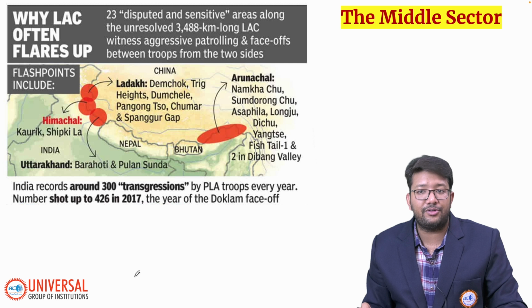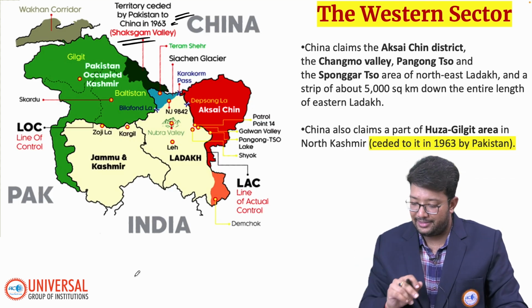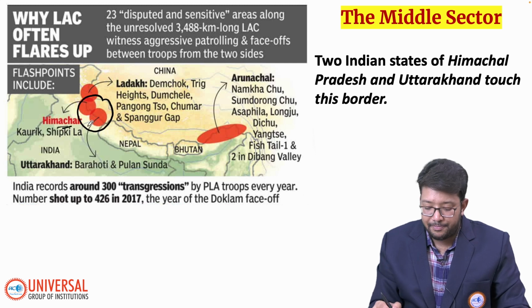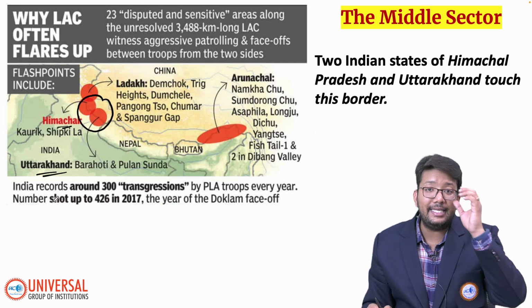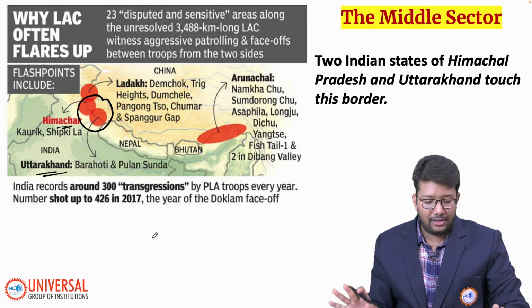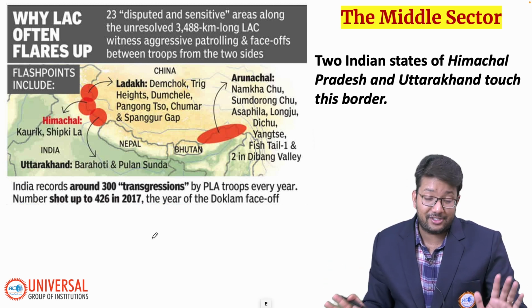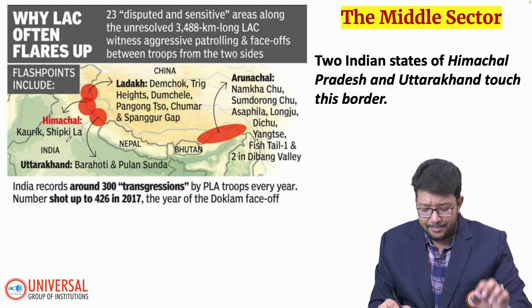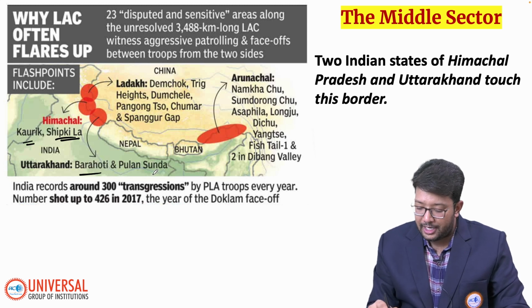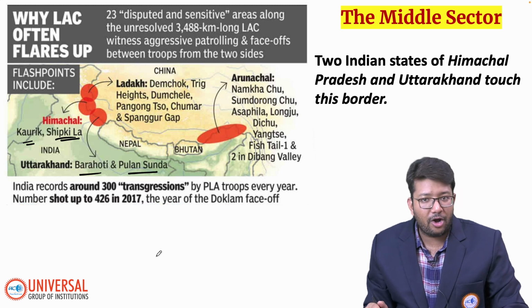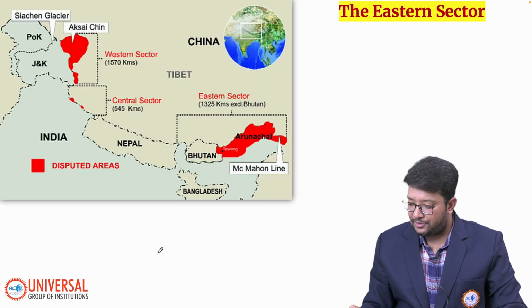Now comes the middle sector. Earlier we were talking about the western sector, now it is the middle sector. In the middle sector, Himachal Pradesh and Uttarakhand, these two states have a boundary with China. Generally it's a peaceful sector in comparison to the eastern and western, but the problem is sometimes at Shipki La and Koric in Himachal, and Barahoti and Pulam Sumda in Uttarakhand, here the Chinese sometimes create problems, okay, else it's a peaceful area.